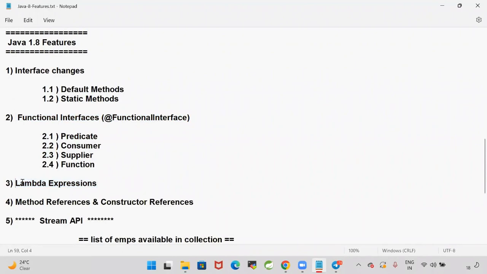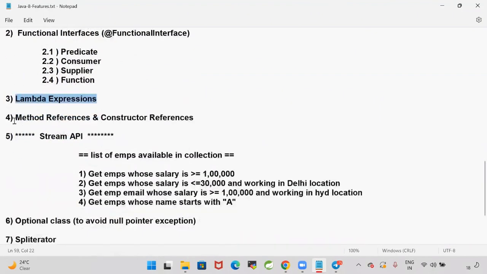Right. As an alternative to lambdas, they have given a concept called method references, and we have constructor references also. We'll talk about them. And the most important thing in Java 8 is the Stream API. I have given the stars, you can understand how important it is. In the interview, they are going to ask scenario-based questions on the Stream API.